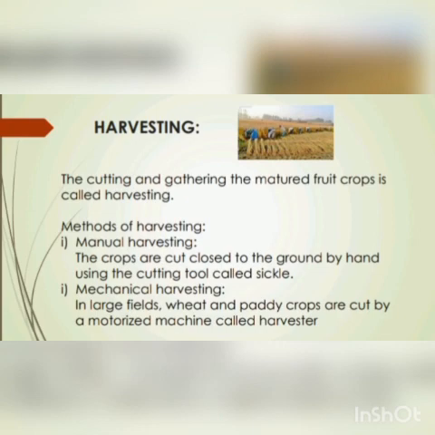What is the manual harvesting method? In this method, crops like wheat or rice are cut close to the ground by hand using a cutting tool called a sickle. And the other method is the mechanical harvesting method. In this method, in large fields, wheat and paddy crops are cut by a motorized machine called a harvester.